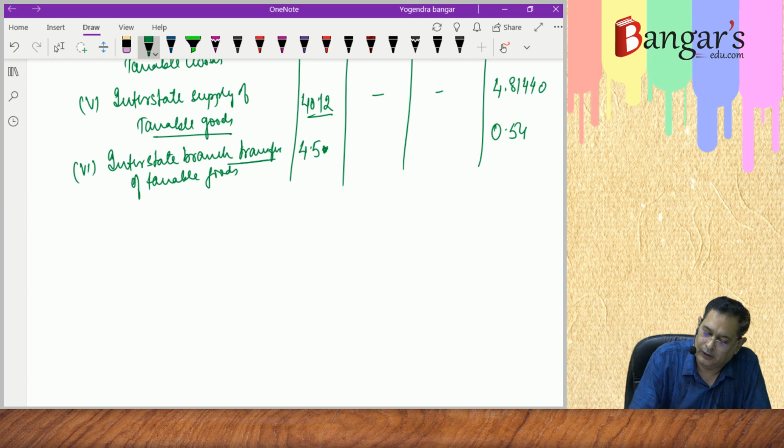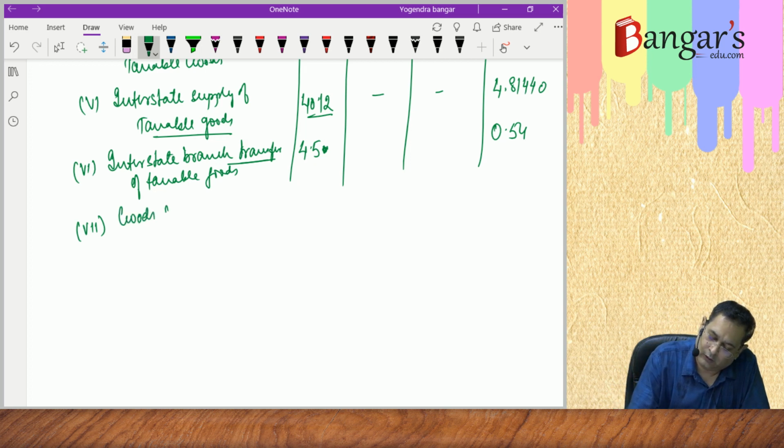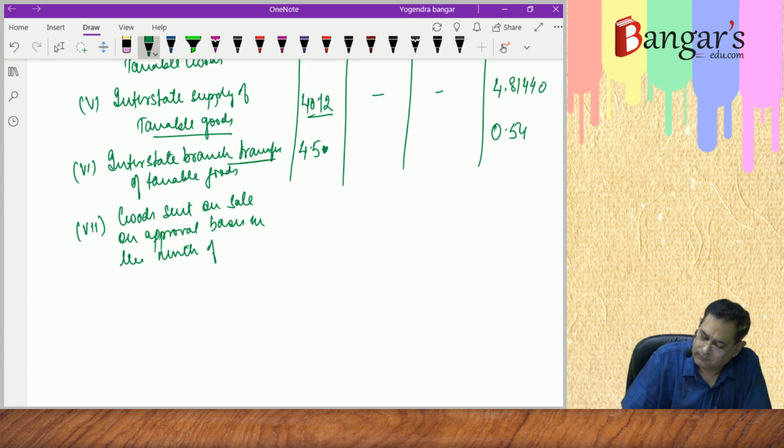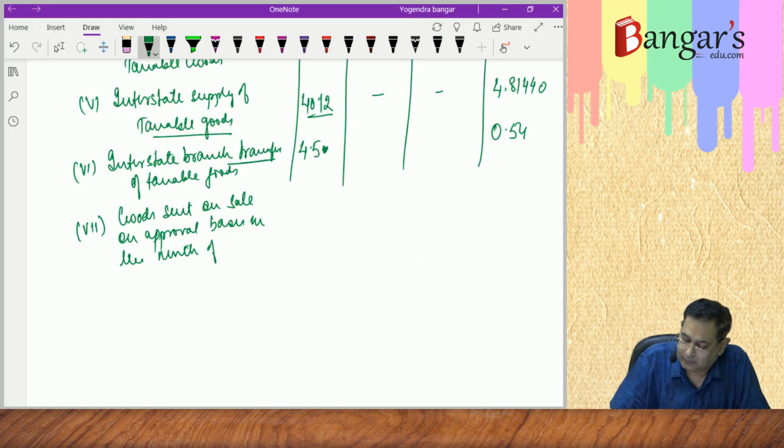And the last one is in respect of goods sent on sale on approval basis, in the month of February, 15th Feb.